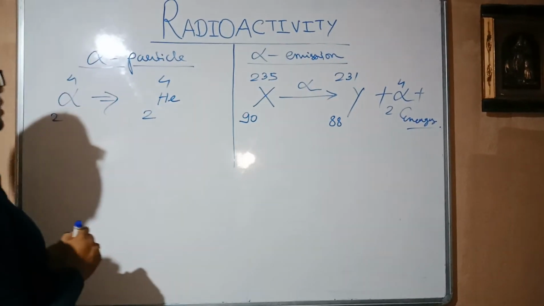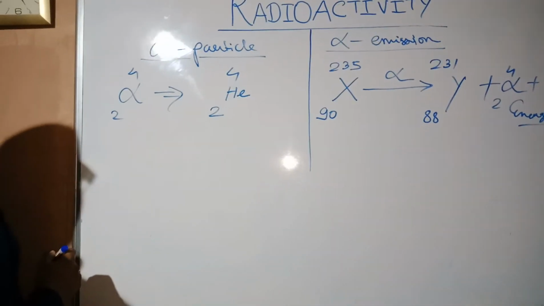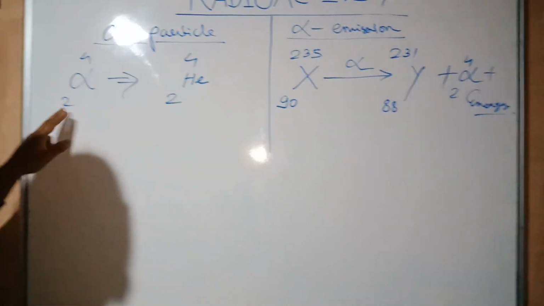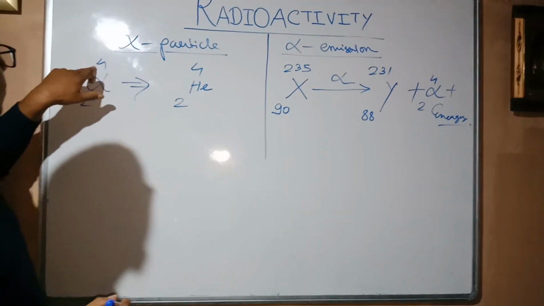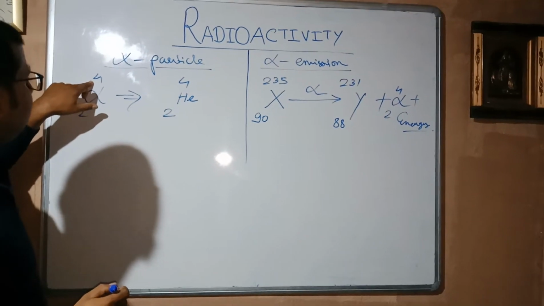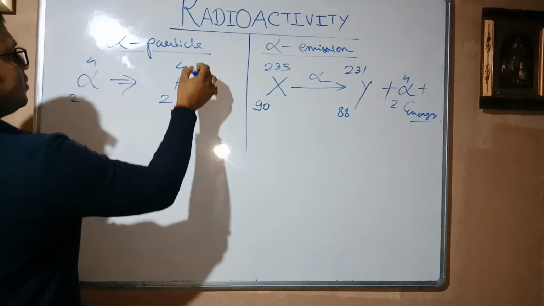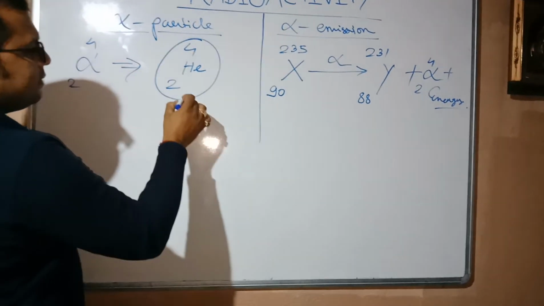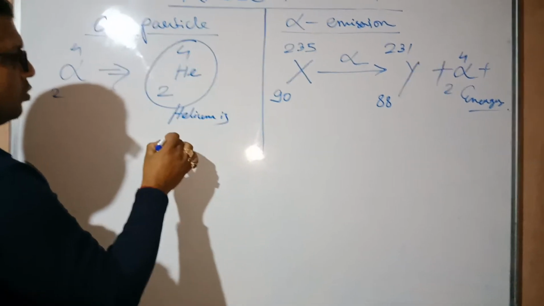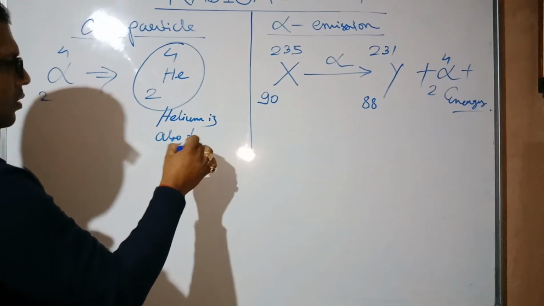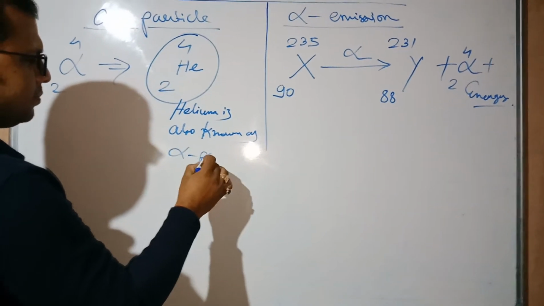First of all, students, what is an alpha particle? An alpha particle is a nucleus where the atomic number is 2 and the atomic mass number is 4. It also resembles the nucleus of helium. That's why helium is also known as alpha particle.